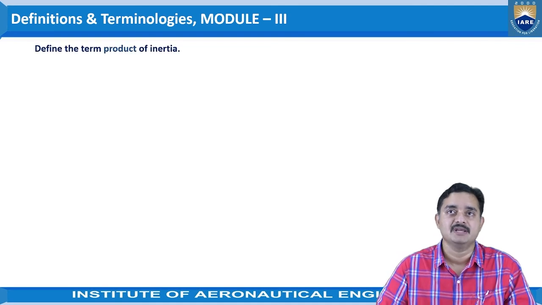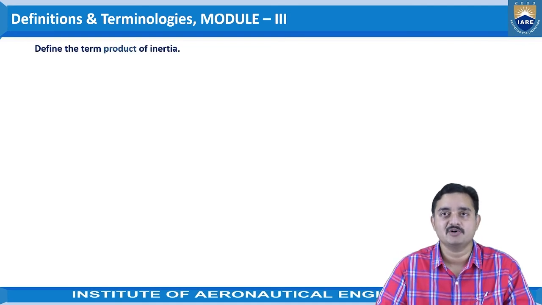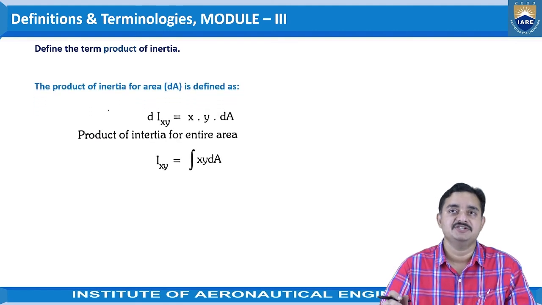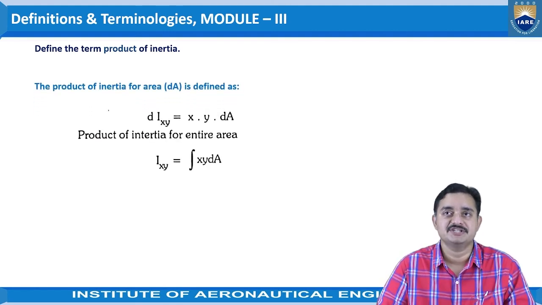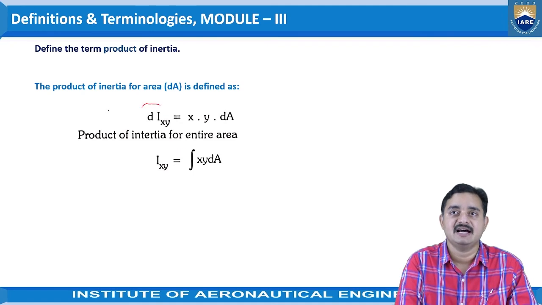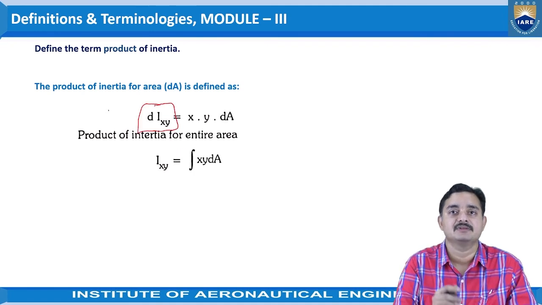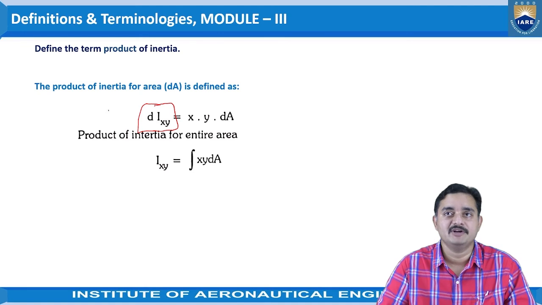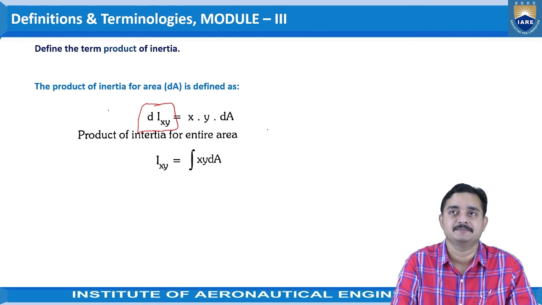Coming to next one. Define the term product of inertia. So the definition is given like this. The product of inertia of area, that is dA, if we are considering a small area dA, is defined as dIxy, which is the moment of inertia of that xy plane with respect to the xy plane, both combinedly considering.